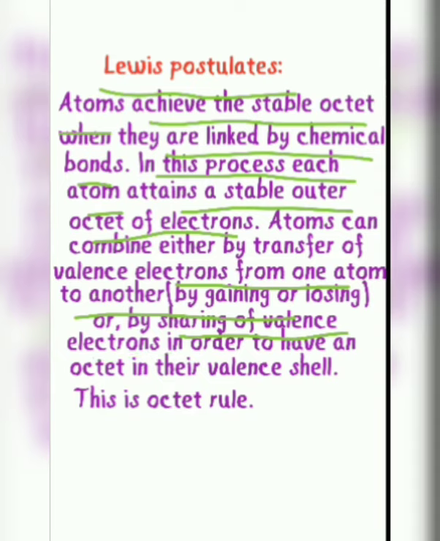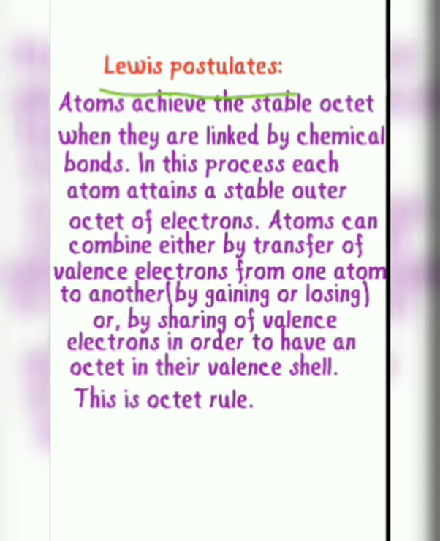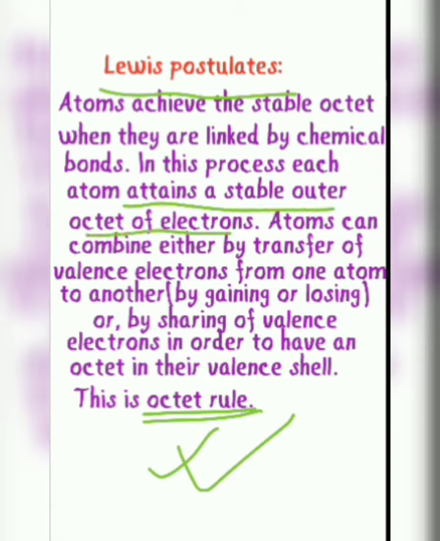Here all the atoms are trying to attain an octet, that means an outer octet. They want to be stable and they all want to be like the noble gas.